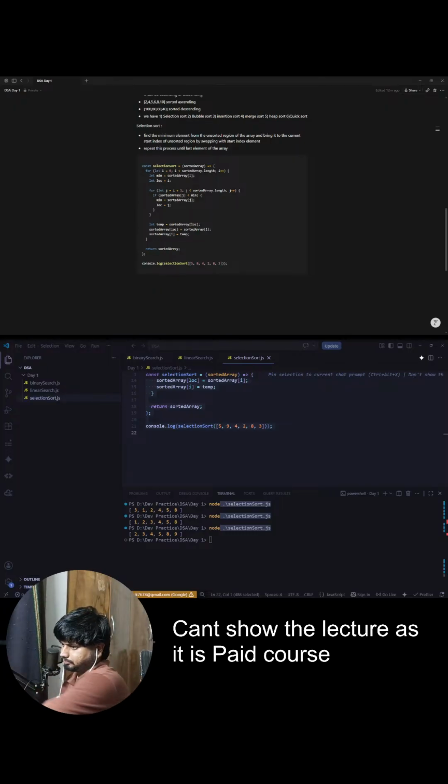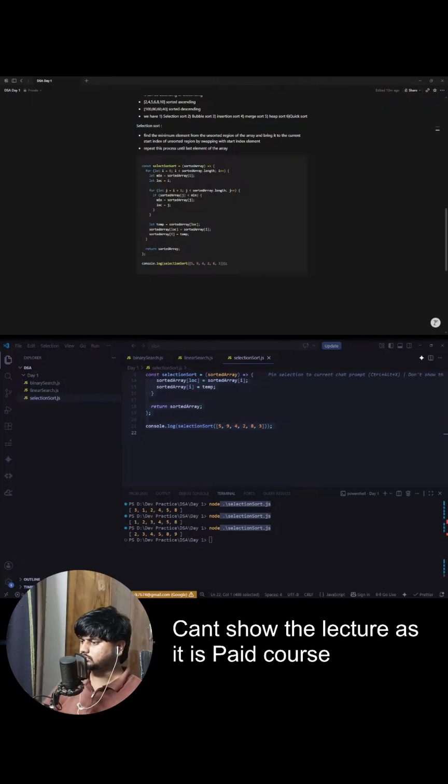Let's say we have 10, 2, 4, 12, 6. Let's make this maybe 22. Okay. Let's try to run this algorithm for this array. We start with these two elements. Are they in the right order? Yes. Perfect. Move forward. Are they both correct? No. 4 should appear first. So we swap them. 4 comes here, 22 goes there. Great. Now compare these two. No. Swap them. 12 comes here, 22 goes here. Then compare these two. No. Swap them. 6 comes here and 22 goes there. Now there is no next element.